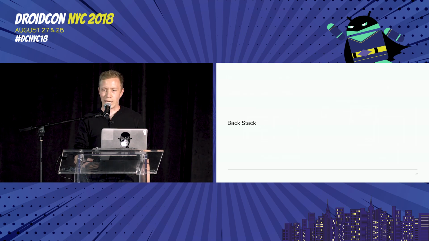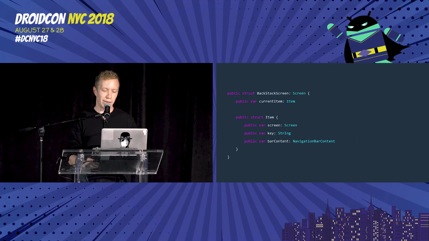So mobile apps are full of backstacks. In iOS, this is a navigation controller, navigation bar on top, forward and backward through screens. And this is the API we use there. It's its own screen model, and it contains other screen models. So it has one single property for the current item, and that current item is the actual screen to display, a key we can use for deduping as we're doing the update cycle, and then a model to use for the navigation bar.